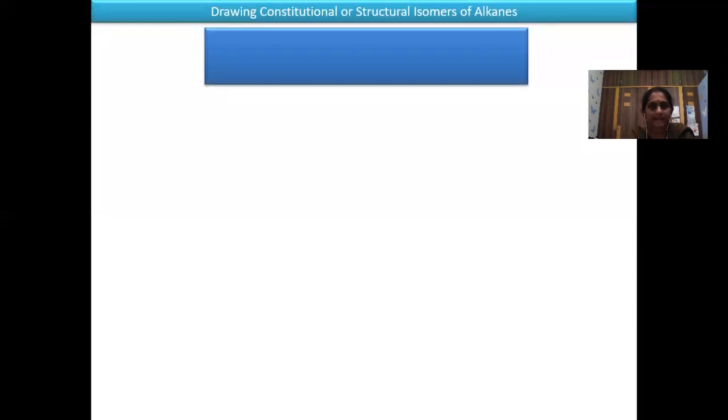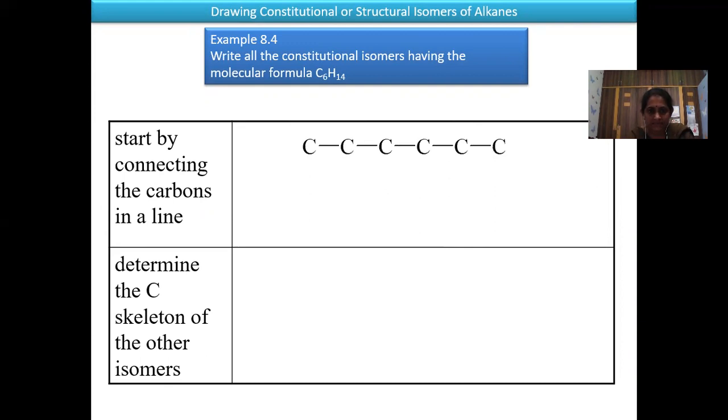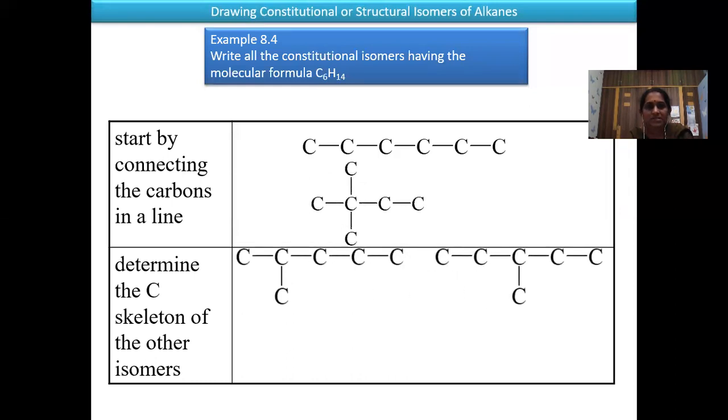Now we'll see how to draw the constitutional and structural isomers. In the alkanes, you can observe this. For example, we'll take C6H14, hexane. Here you can draw by connecting the carbons in a straight line and then drawing the skeletons. The other way of drawing the 6 carbons is where 1 carbon is branched. Similarly, you can have the carbon branch in the center. And another type of branching is where 2 carbons are branched from the chain.